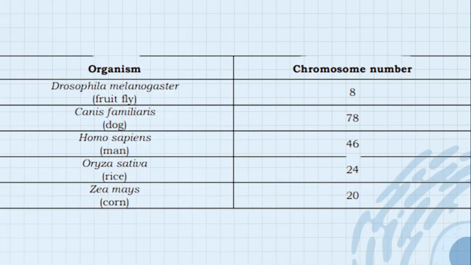Every organism has a different number of chromosomes. For example, the fruit fly has 8 chromosomes, dogs have 78 chromosomes, humans have 46 chromosomes, rice has 24 chromosomes, and corn has 20 chromosomes.